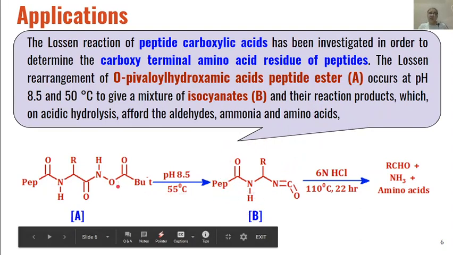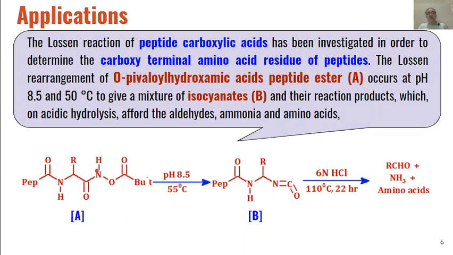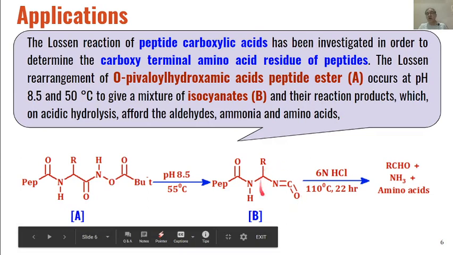So basically Lossen rearrangement takes place: this part, tertiary butyl carboxylate, is removed, and this part will undergo 1,2 alkyl shift to this nitrogen to form these isocyanates as intermediates, and these isocyanates, when reacted with 6 normal HCl, form aldehydes from this R, then ammonia and amino acids as the product.